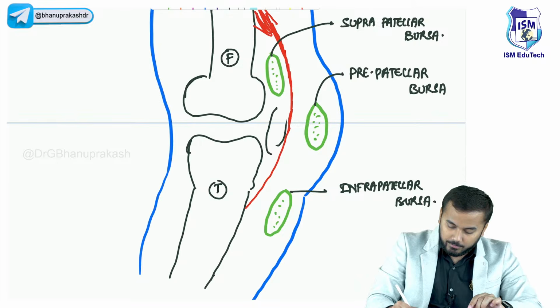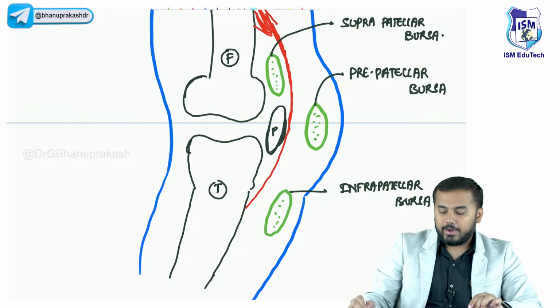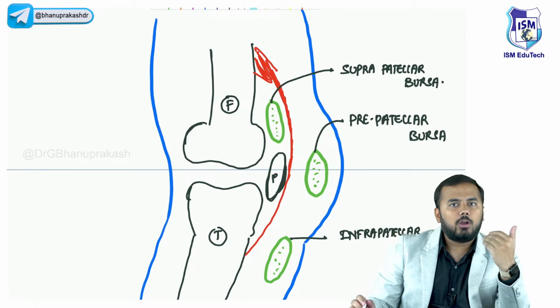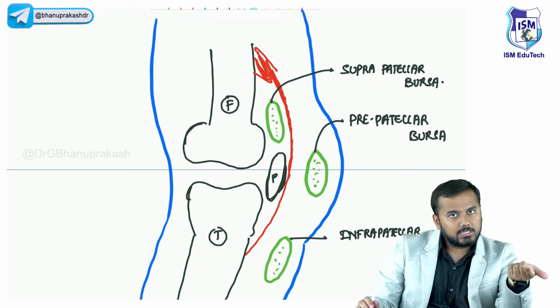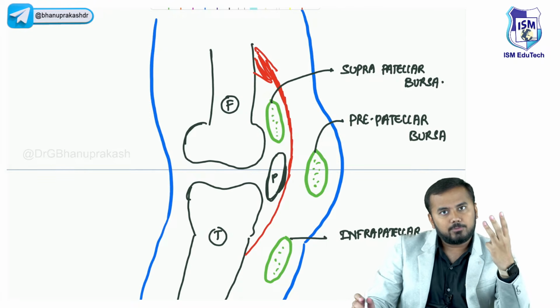Let me enlarge this. Draw this patella a little bigger. Right. So how many types of bursa have we got? Prepatellar bursa, suprapatellar bursa, and infrapatellar bursa. These are the three different types of bursa.